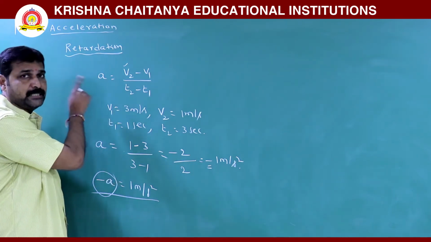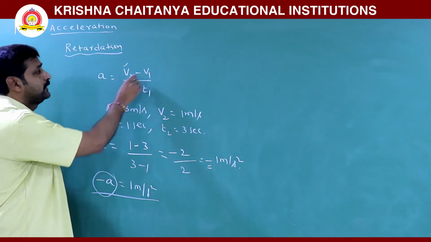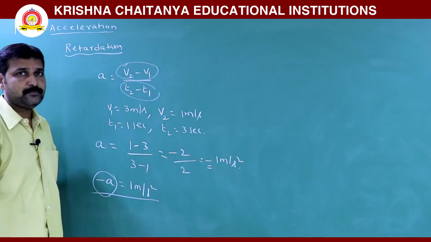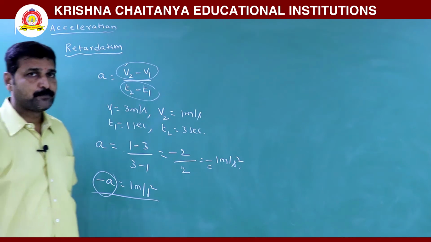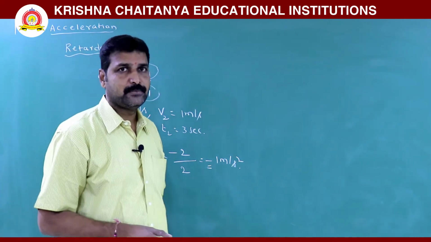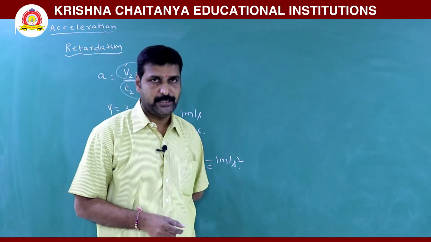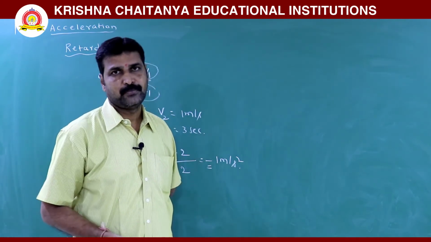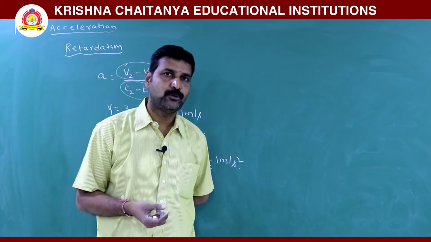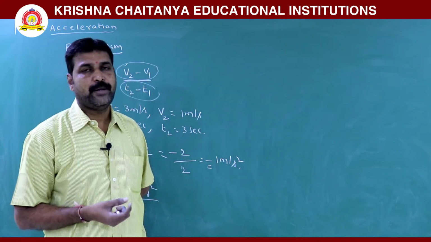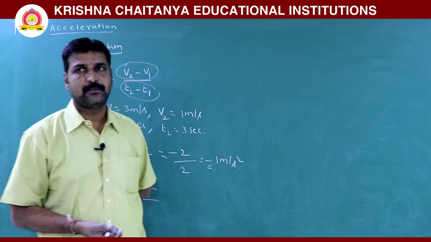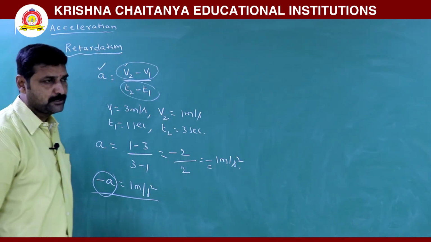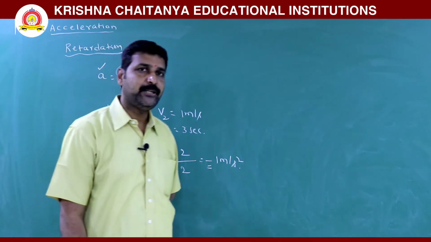Now, either acceleration or retardation, it is change in velocity by time interval. Dear students, velocity is displacement by time. When displacement is negative, definitely velocity should be negative. When velocity is negative, then while calculating acceleration, you will get negative terms.